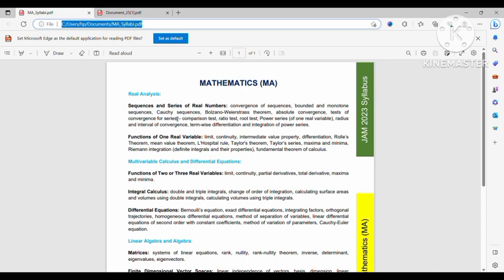For function of one variable, you have to know the definition of limit very well, L'Hospital's rule, and continuity, very well, continuity properties. In continuity properties, you have to know the intermediate value property very well, and you should know that if a function is continuous on a closed interval [a, b], then the image of the function must be a closed and bounded interval. That is basically a compact set in R.